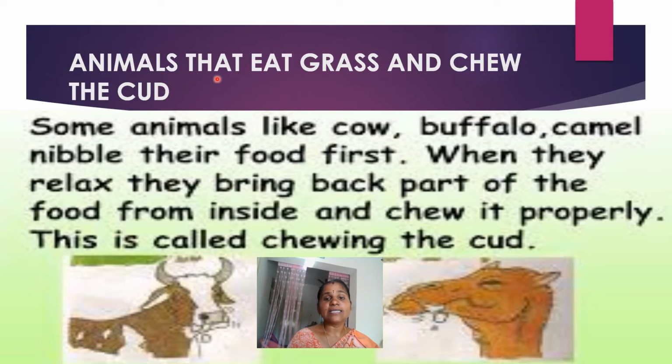Next one: animals that eat grass and chew the cud. Which animals eat grass? You have already learned in previous sessions. Buffaloes, cows, zebras, giraffes, goats, sheep. These are all animals that eat grass. Some animals like cow, buffalo, and camel nibble their food first. They eat fast, cut it into bits, make it into a bolus, and swallow it.